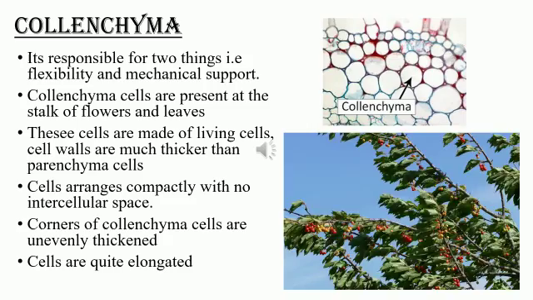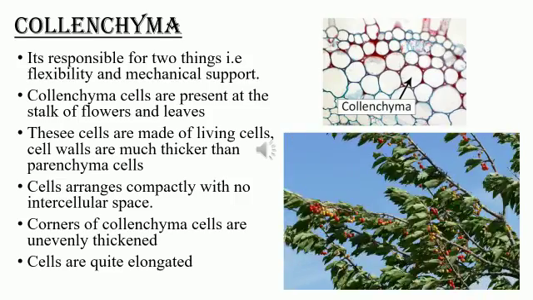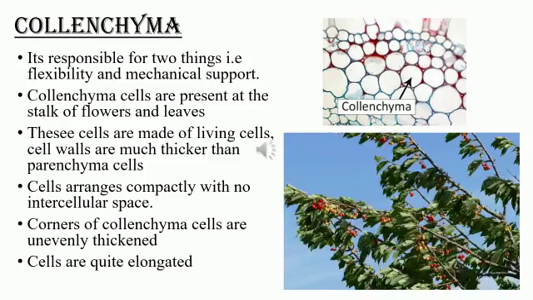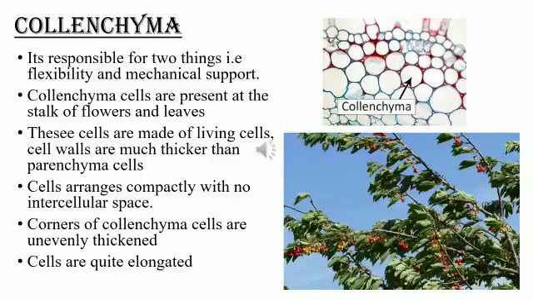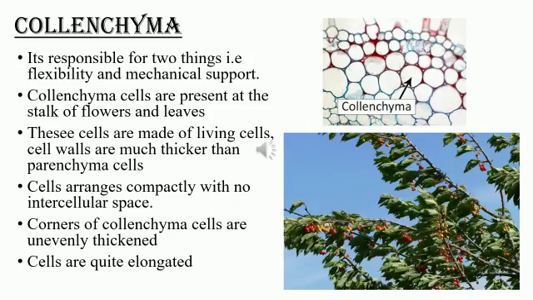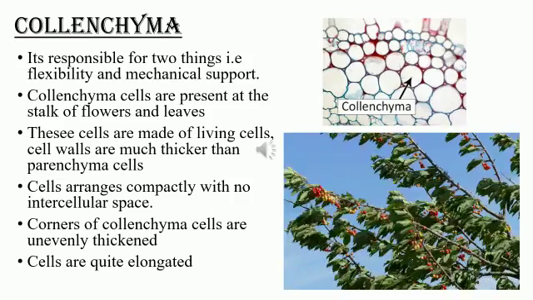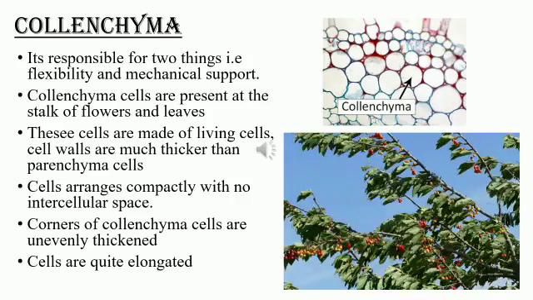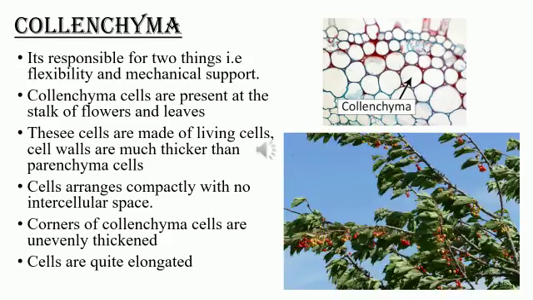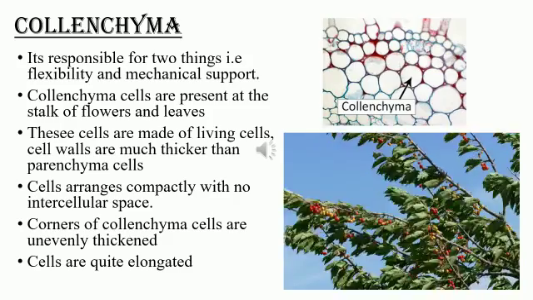Next, coming to collenchyma. Collenchyma is another type of simple permanent tissue. It's responsible for two things, that is flexibility and mechanical support. These cells give flexibility and mechanical support to a plant. So even if it rains heavily, even if there is a breeze, the plant doesn't fall easily, isn't it? Because of the mechanical strength and flexibility of that particular tree or plant. So where the plant is getting flexibility and mechanical support, that is through collenchyma cells.